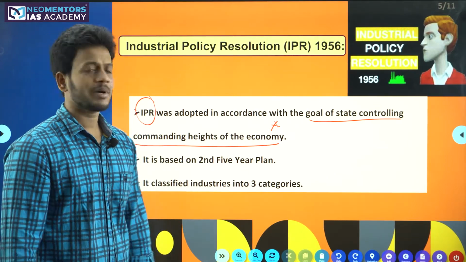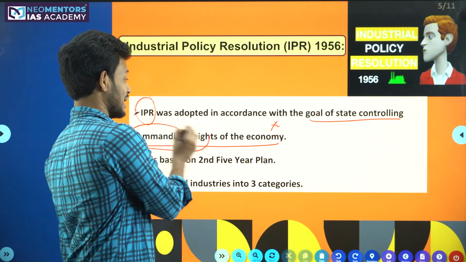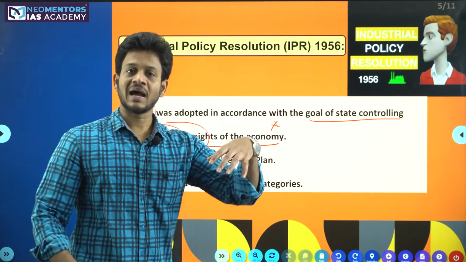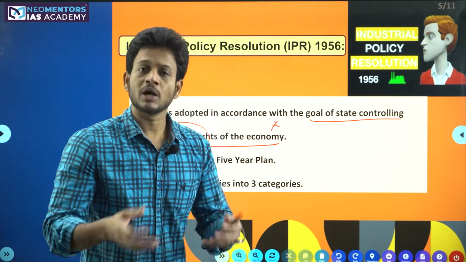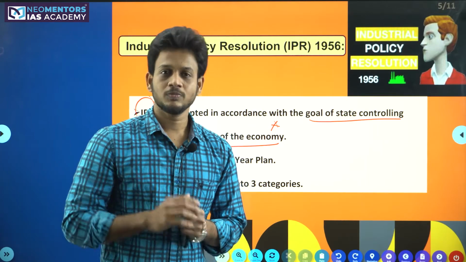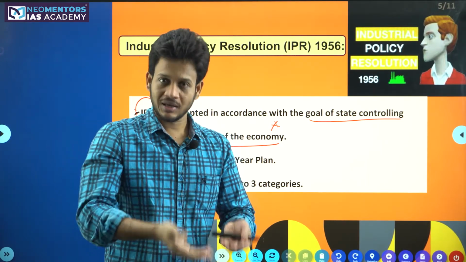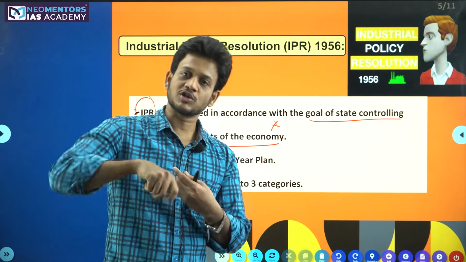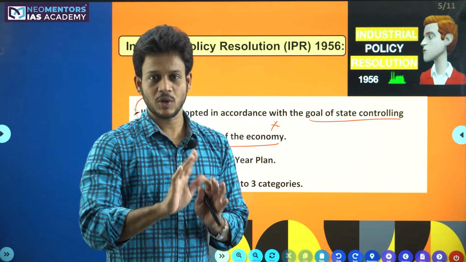What exactly is meant by the state controlling the commanding heights of the economy? What is exactly meant by commanding heights? Commanding heights, in the sense, controlling the economy. For example, to control the LPG gas cylinder in your house, what do you do? You put a regulator on it. Once you switch on the regulator, gas will come out. Once you switch off the regulator, gas will stop. The flow of the gas will stop.